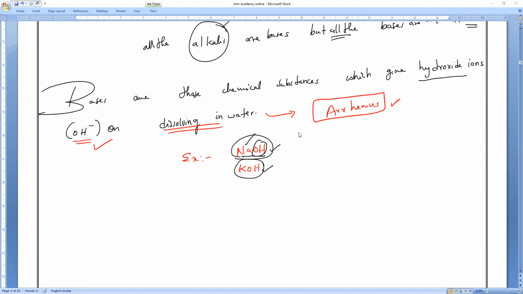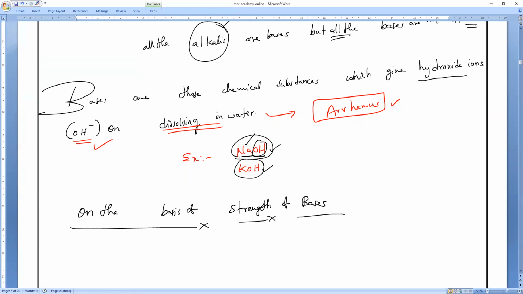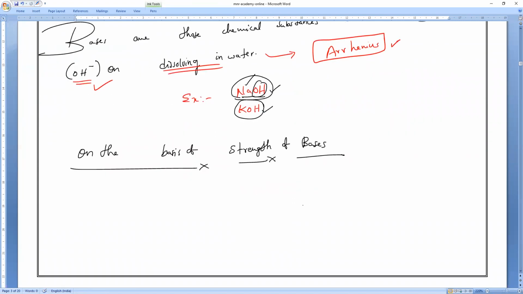Now the classification of bases. We will classify based upon the strength of the bases. So the classification of bases on the basis of strength.